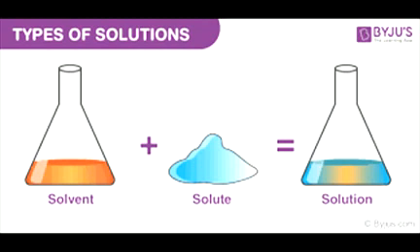This sugar will mix in water. It will get dissolved in water. The water with that dissolved sugar will taste sweet. So this sweet water we can call a solution. Solution of sugar in water.